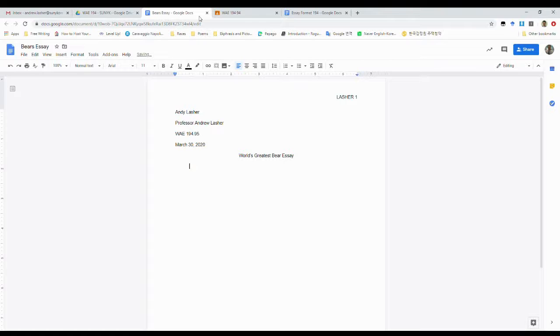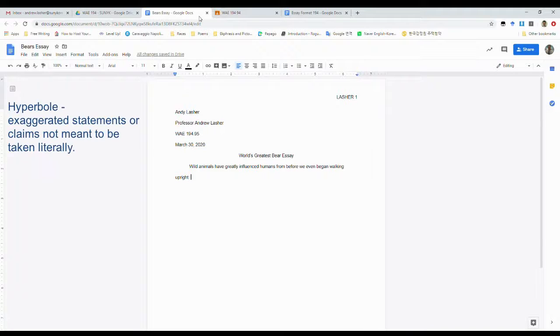No, that's not good. Wild animals have greatly influenced humans from before we even began walking upright. That might not be factual, it's hyperbolic, but we're going to let it go for now.